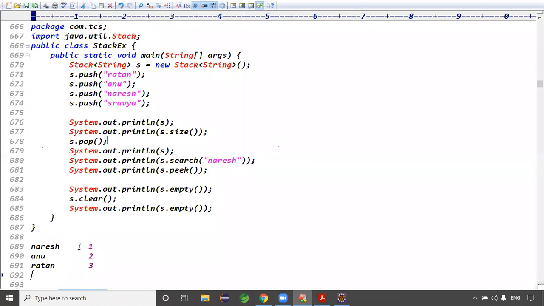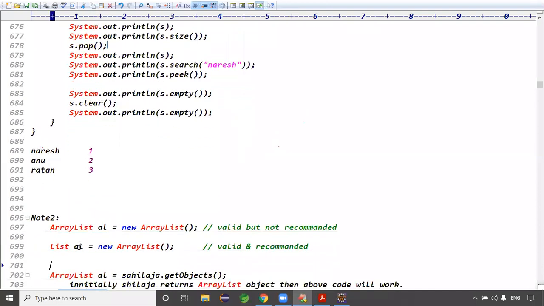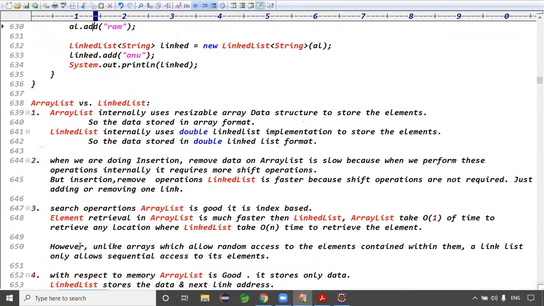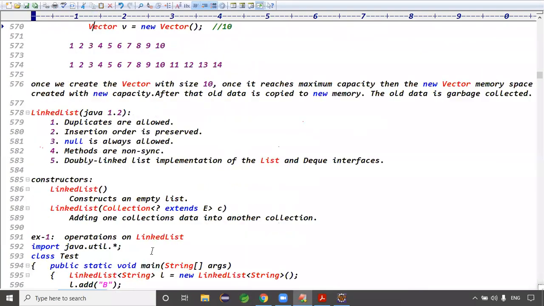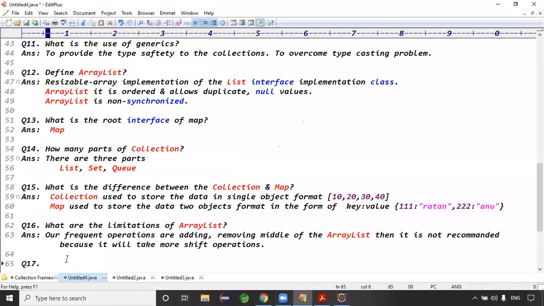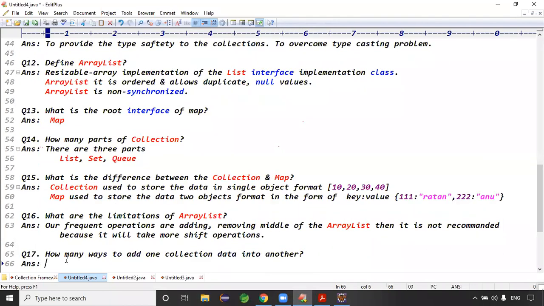Good. As you check these points, let me make some interview questions about the topics we have done up to now. After the break, how many ways are there to add one collection's data into another collection? Guys, how many ways are there?